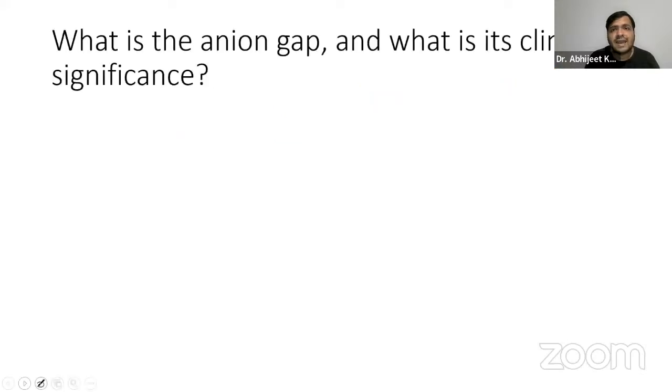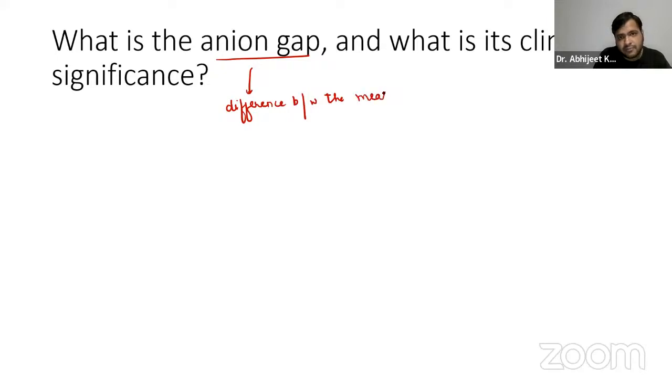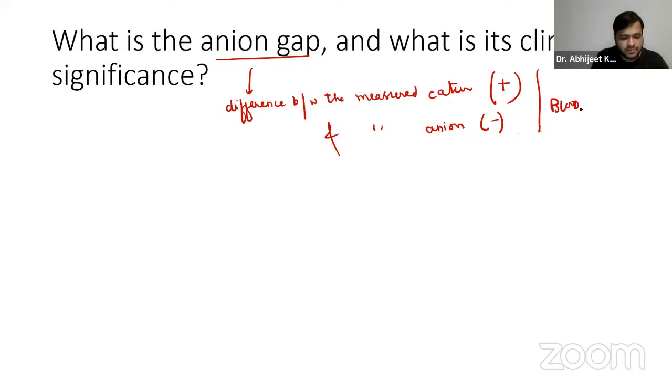Coming on to another question over here: anion gap and what is its clinical significance? So what is this anion gap, guys? It is the difference between the measured cations, the positive charge, and the measured anions, the negative charge, in the blood. So it reflects the concentration of unmeasured anions in the plasma.